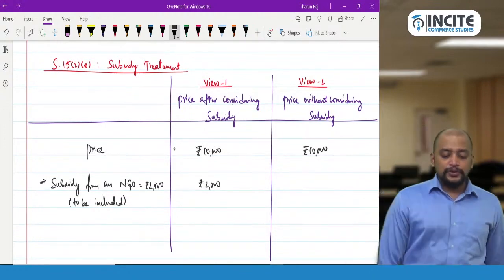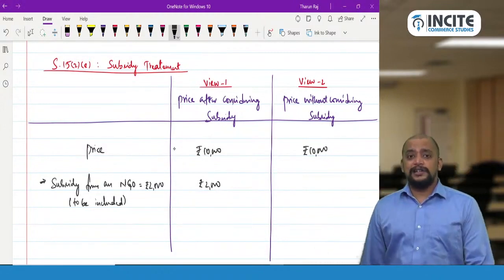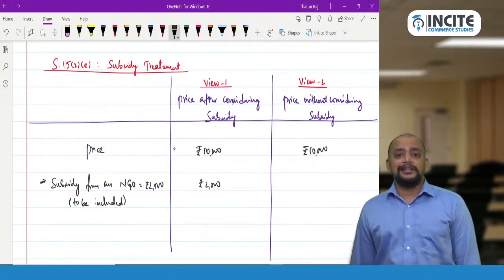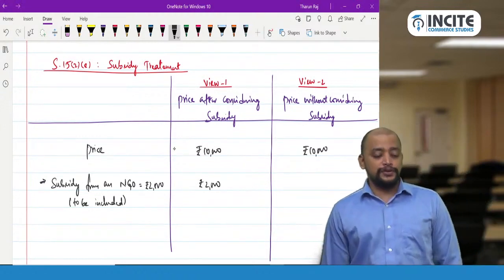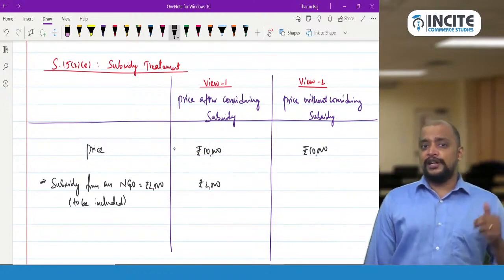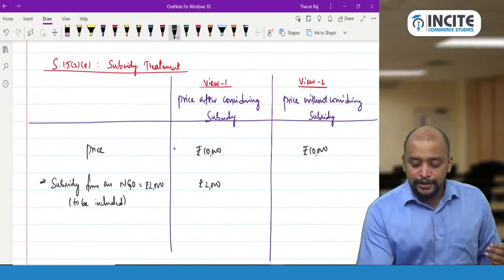And then view 2, subsidy from an NGO. Suppose in the question they did not give that the price is after considering the subsidy, and it is given that the price is without considering the subsidy, then what we need to do? This 2000 rupees is to be included in the given price. We have not deducted it, means it is already included, so ignore.